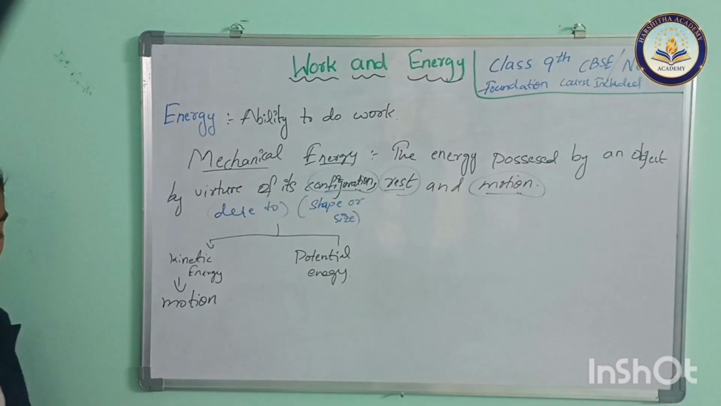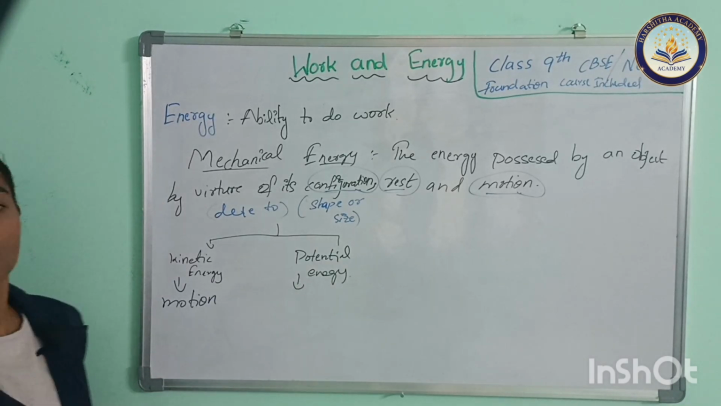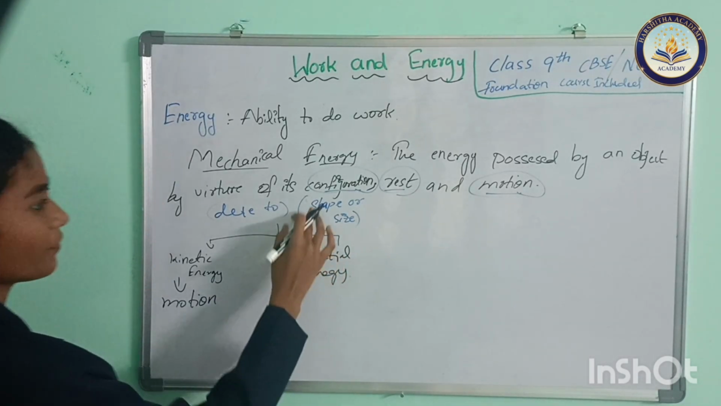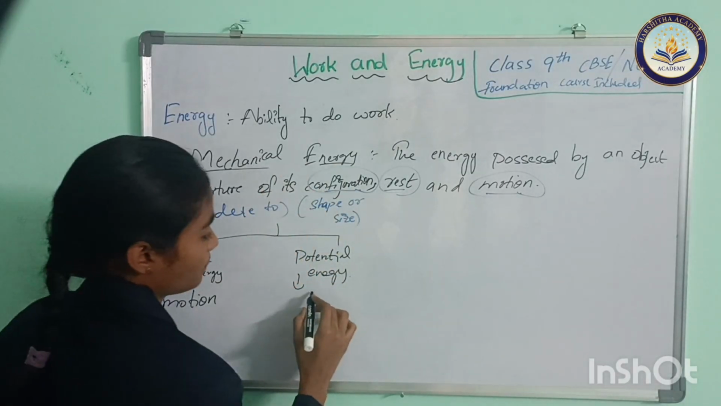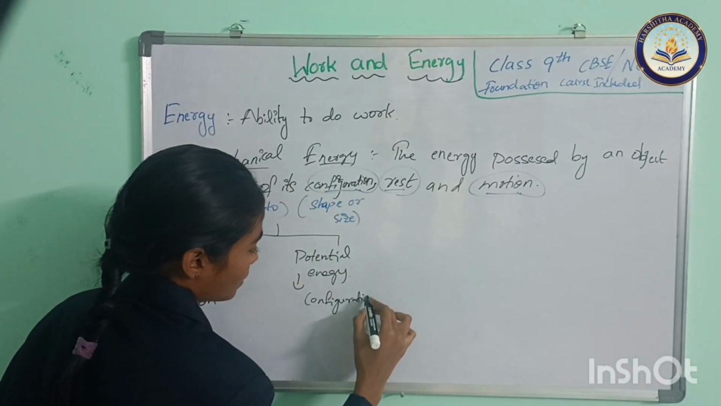For potential energy, the other two factors are required: configuration and rest. So potential energy is the energy possessed by an object by virtue of its state of configuration or rest.